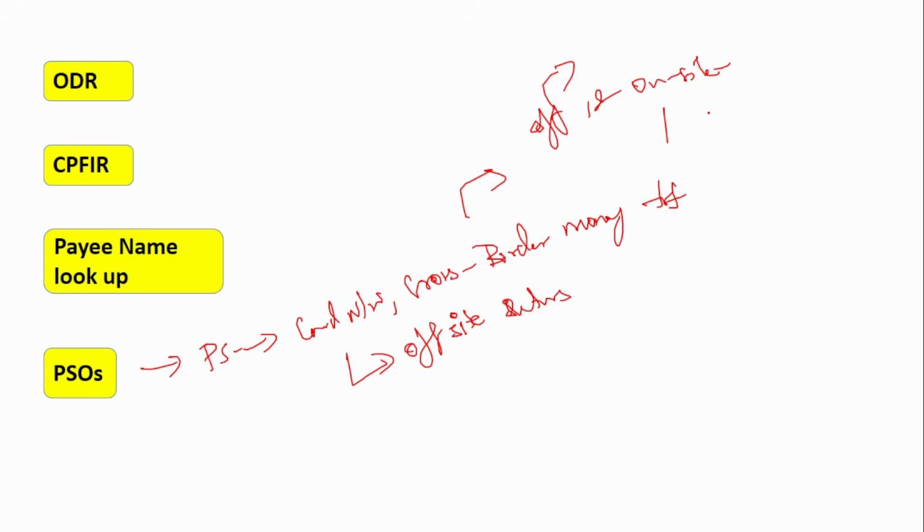On-site is where the RBI actually sends its employees to the entities to cross-check. This on-site is very, very important, because in off-site they might send wrong data, they might send fake data. But when you actually go on-site, you will know that they have not reported the correct data.